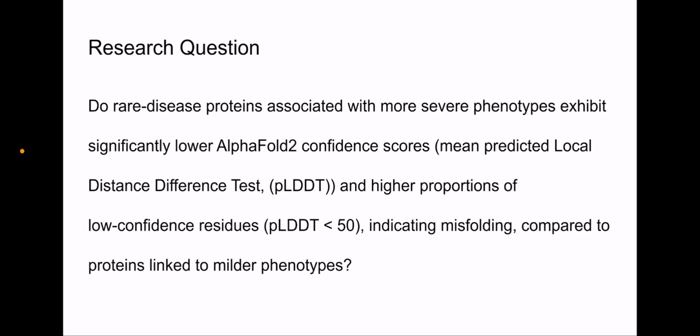Now, we get to here. My research question, put simply, is: do proteins linked to more severe rare diseases show lower AlphaFold confidence than proteins linked to milder diseases? The purpose overall was to test whether computational programs like AlphaFold can help to estimate disease severity early on. My independent variables were the genes being studied and the severity across variants, while the dependent variables were the mean pLDDT and the fraction of residues below 50.